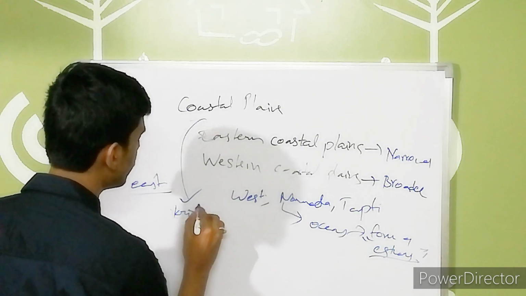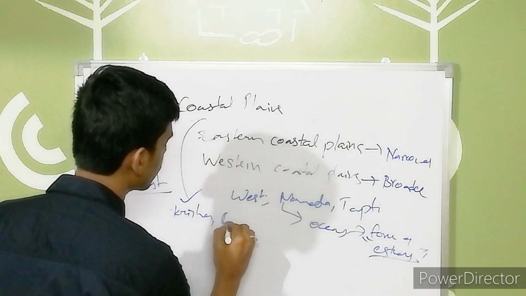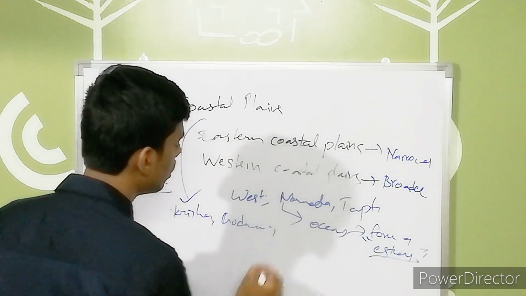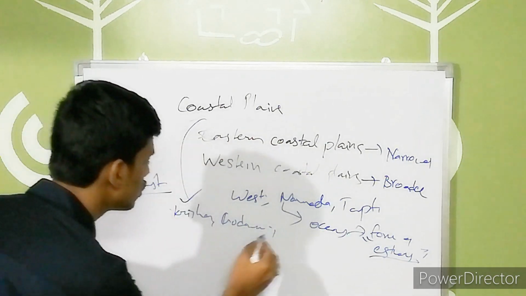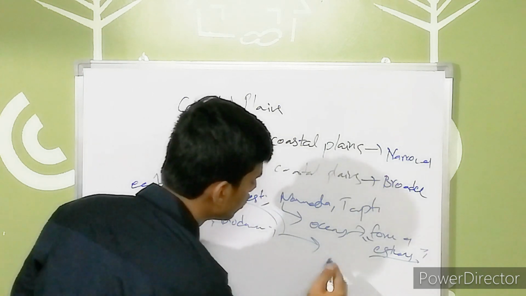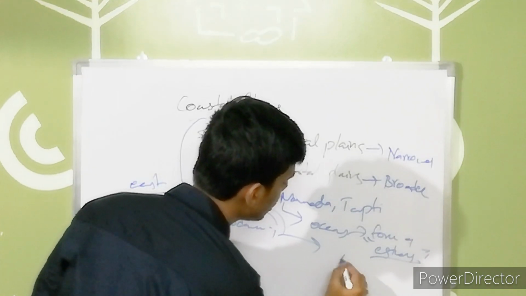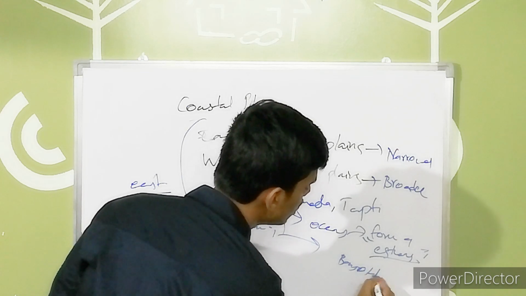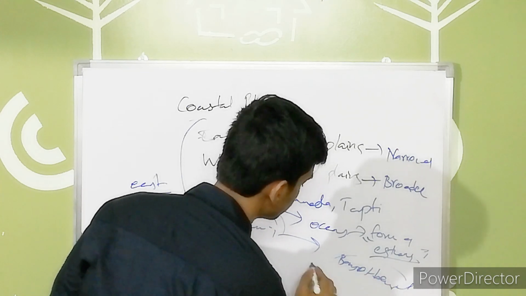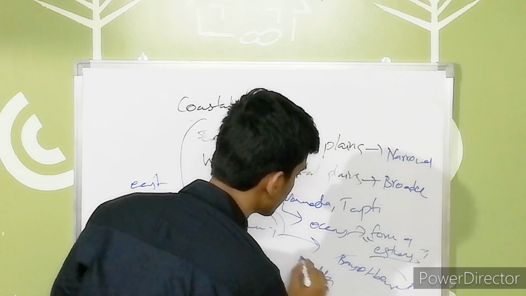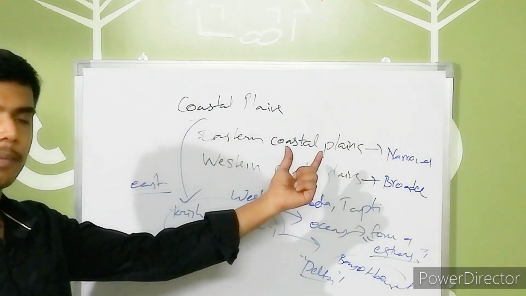That is Krishna, Godavari, Kaveri, Narmada. We have many rivers. So all these rivers move combinedly and join together in the Bay of Bengal, which leads to the formation of deltas. Very important thing, guys, we have to remember in this area.